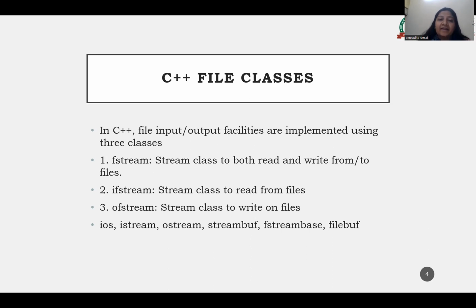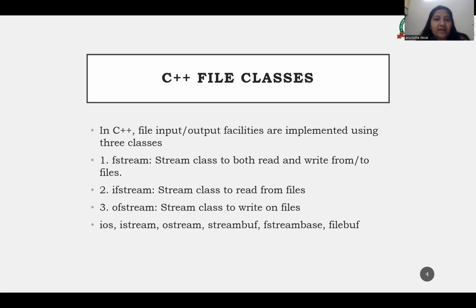File handling is used to store the data permanently in a computer. Using file handling, we can store our data in secondary memory, that is a hard disk, which is a permanent storage.